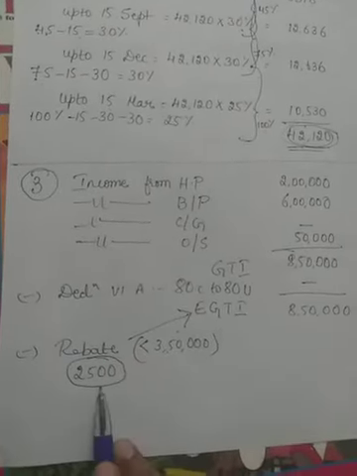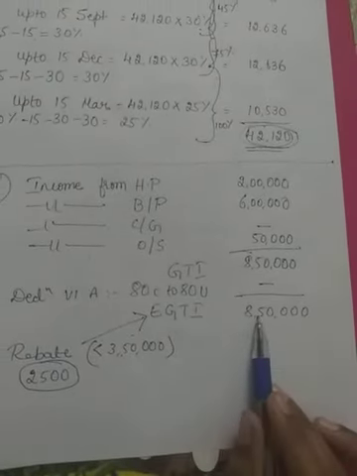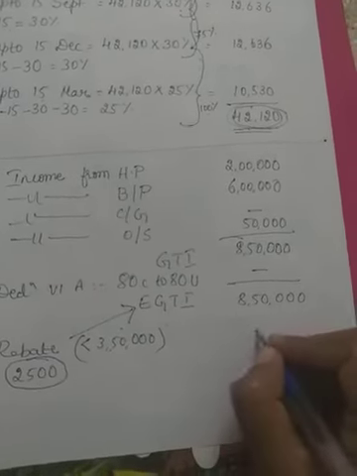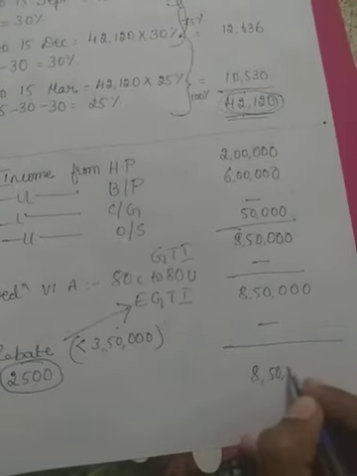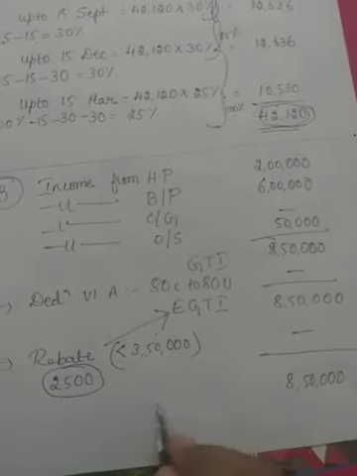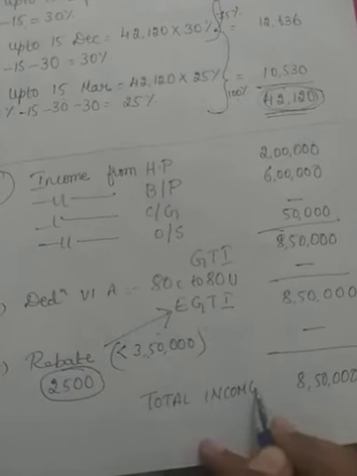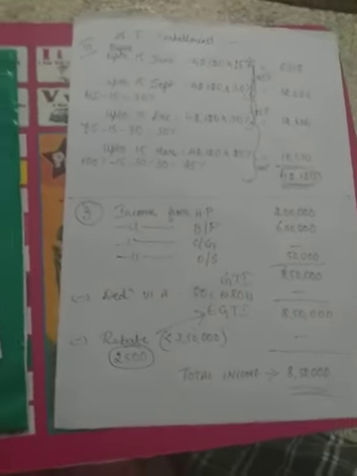So only this amount is to be given as a rebate. So here we need not worry about this amount because our estimated gross total income crosses rupees 3,50,000 and hence rebate cannot be availed. So 8,50,000 will be the total income of the assessee Mr. S. As he is an individual assessee,